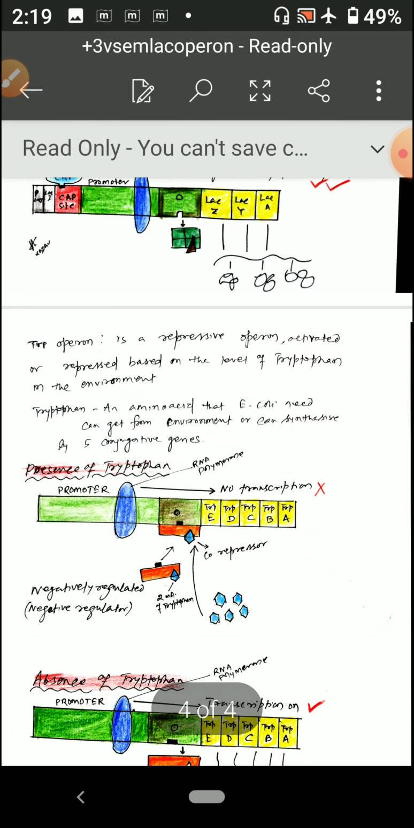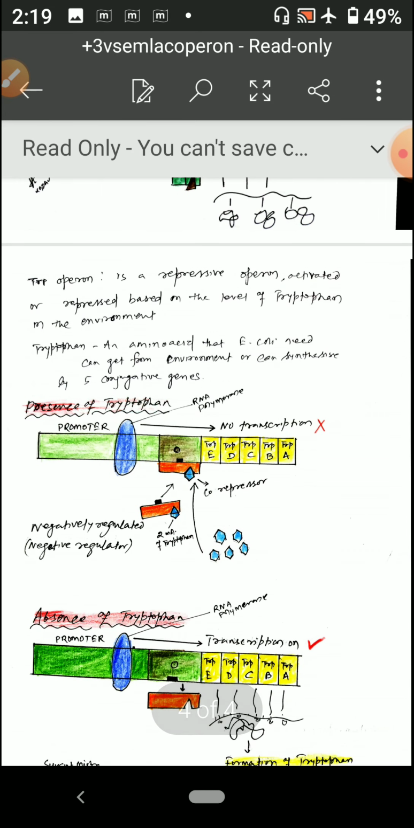Then coming to the TRP operon. The TRP operon is just the reverse. It is a repressive operon, right? The Lac operon is an inducer type, but this is a repressive type. TRP operon helps in the formation of tryptophan.